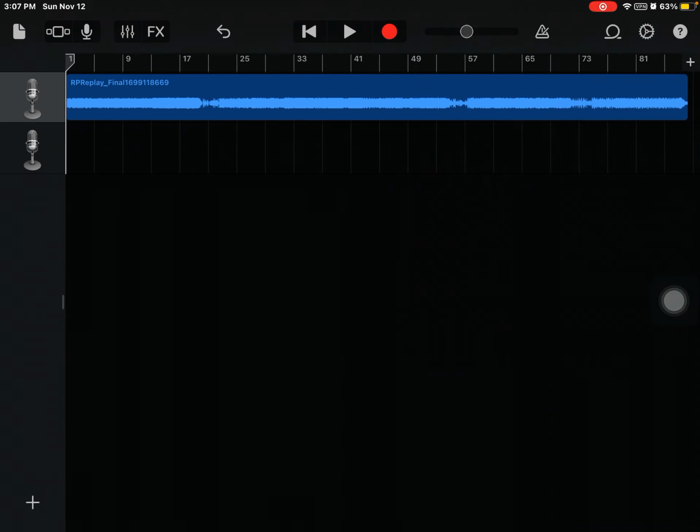Now once you've got your song, you can also put in another song, but I don't really need another song. I think this is okay. So if you're on iPad, you're going to click the little paper with the folded corner. But if you're on iPhone, I guess you're going to click the down arrow.